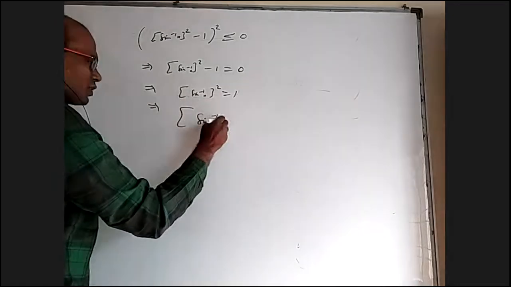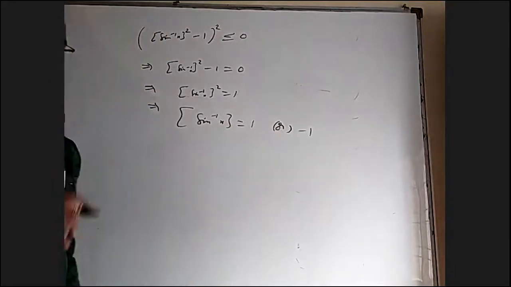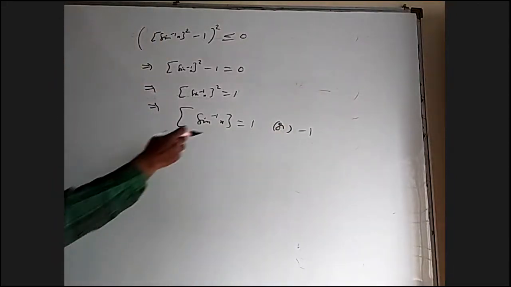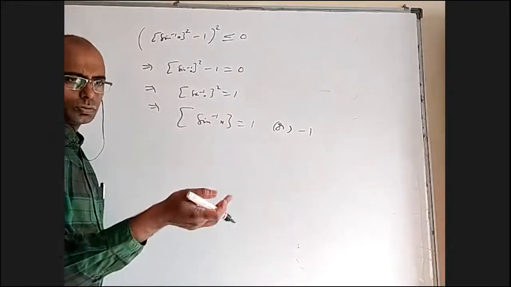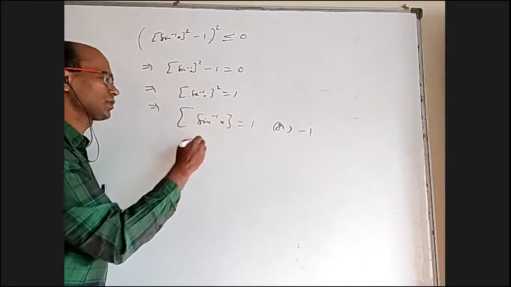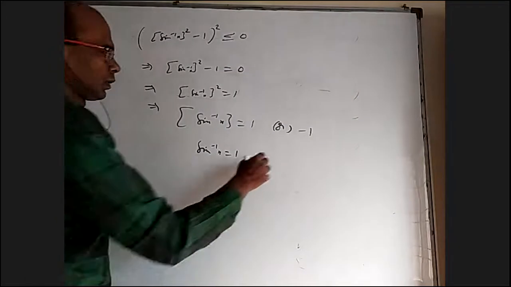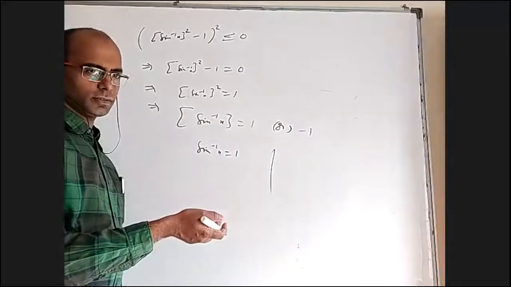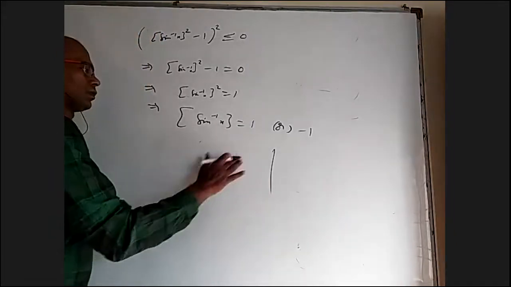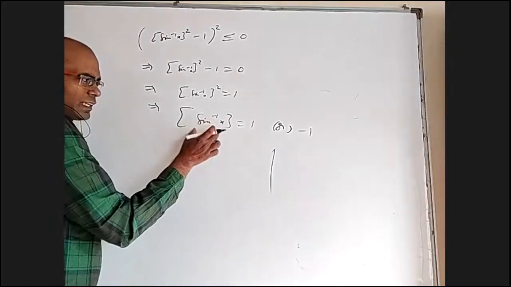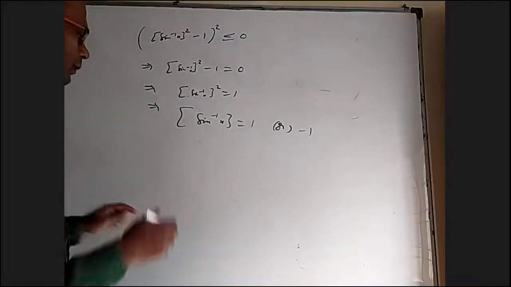Integer part of sine inverse x equals 1 or minus 1. If you want integer part of sine inverse x to be 1, sine inverse x should be between 1 to 2, but sine inverse x cannot cross 1. So the only option is sine inverse x must be 1, because you cannot take sine inverse x values more than that. It can be up to pi by 2, right? So when you say integer part of sine inverse, in fact I can draw the graph of integer part of sine inverse x and show you.